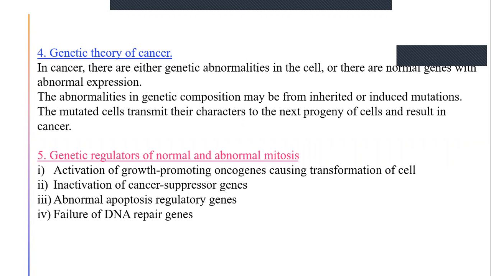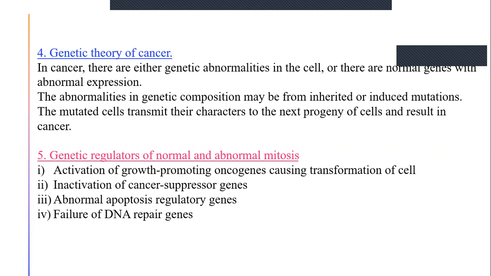Induced mutations can be due to any carcinogens like physical carcinogens, chemical carcinogens, or any virus. The mutated cells will transmit their characters to the next progeny of cells and result in cancer, so from one cell to another it gets transferred and results in cancer.